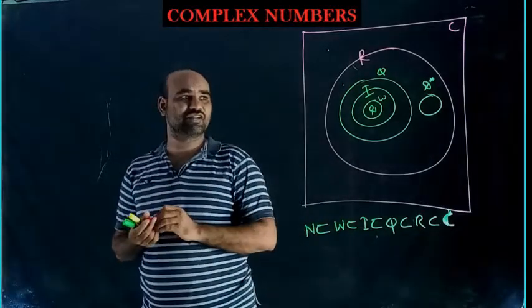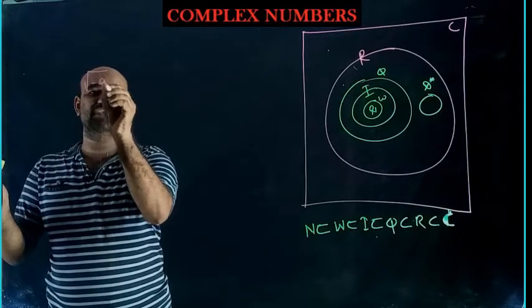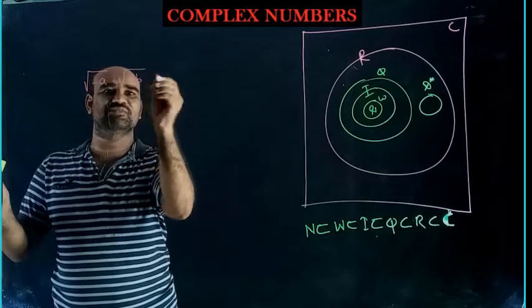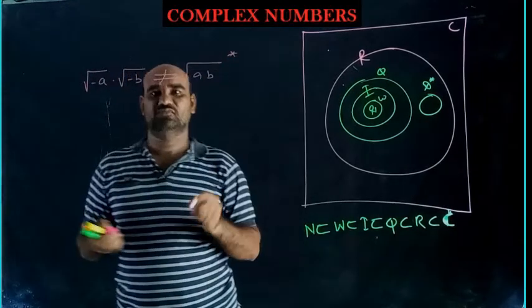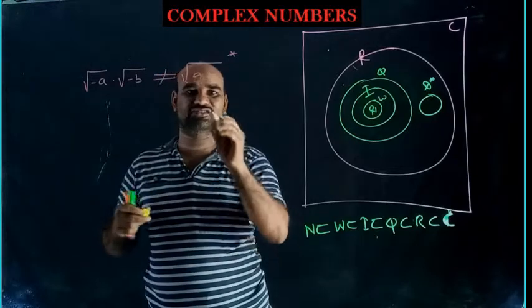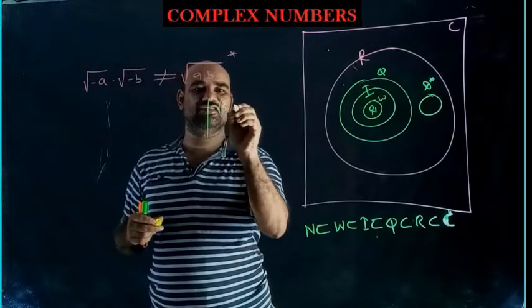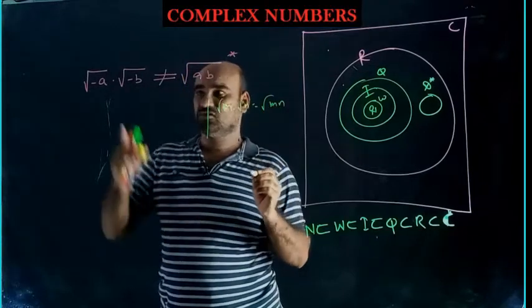One important note: root over minus a into root over minus b is not equal to root over ab. Somebody concludes like this, root over m into root over n is equal to root over mn, and they use that concept.